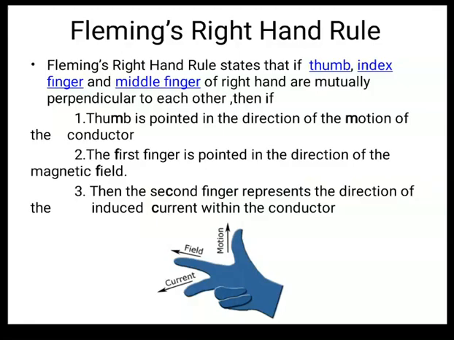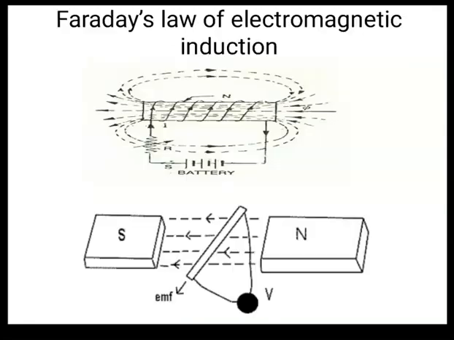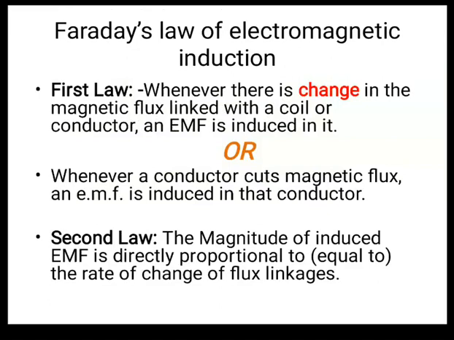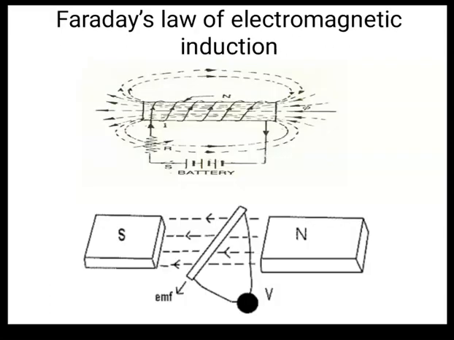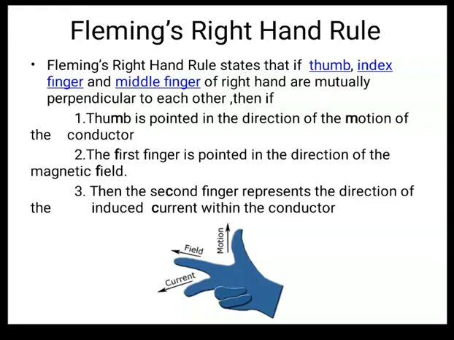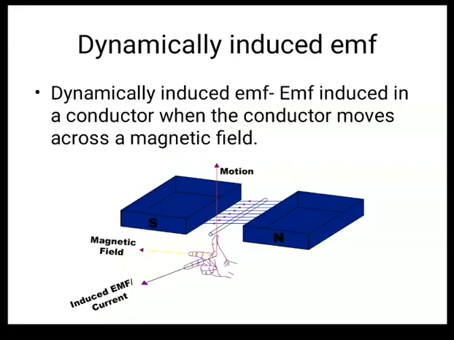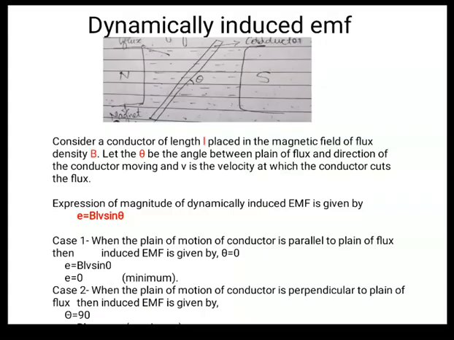See here. See that second point. Whenever a conductor cuts a magnetic flux, an EMF is induced in that conductor. This was given by Faraday. Okay. So from this diagram you can clearly say that in that conductor EMF is induced. Now let us see how this EMF is induced.